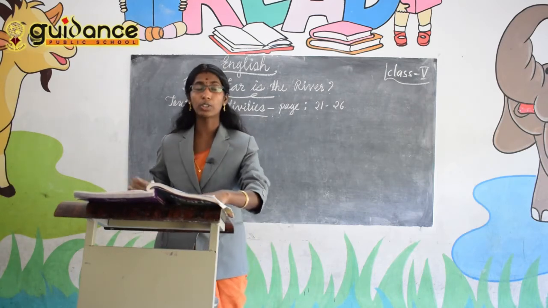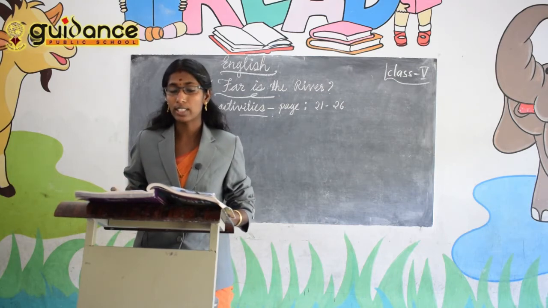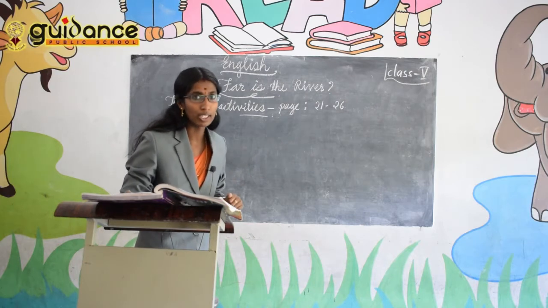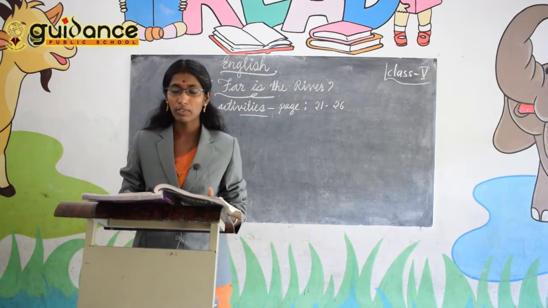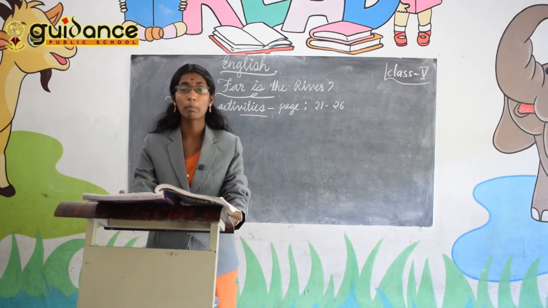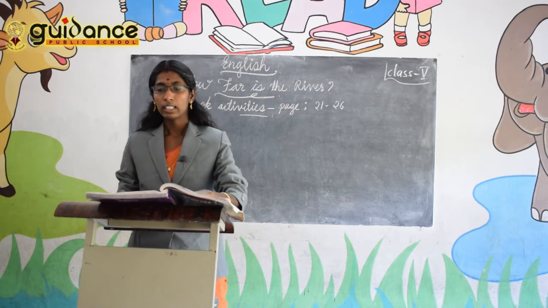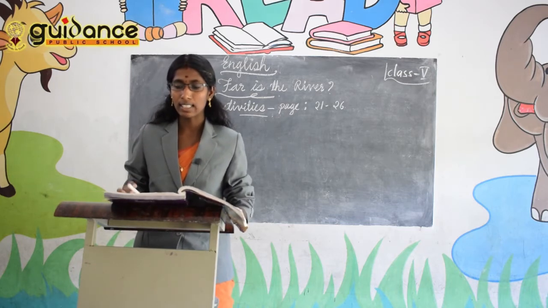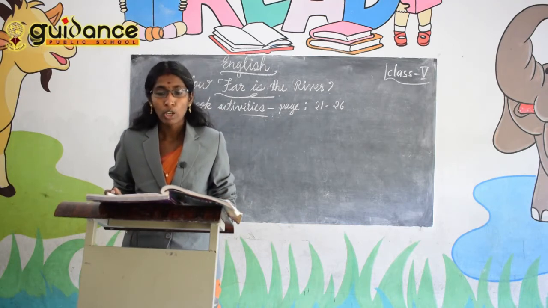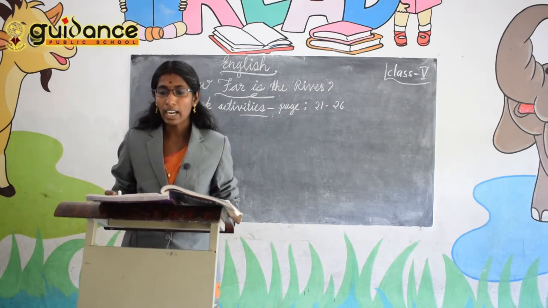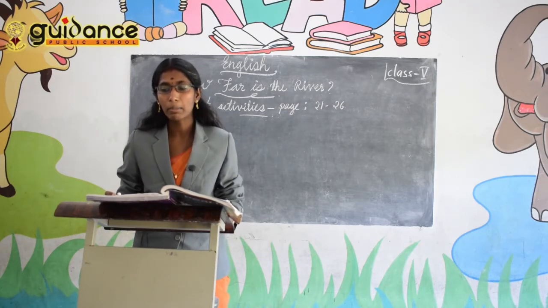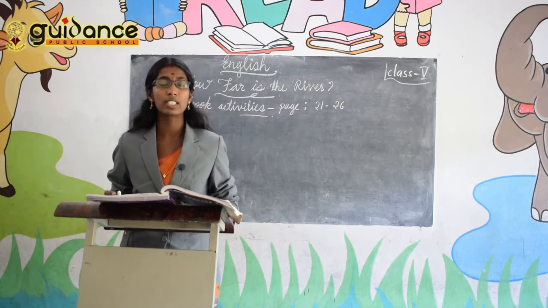So today we are going to discuss the textbook activities, which are from page number 21 to 26. All of you watch this class along with your textbook and take your textbook page number 21. The first exercise is Talk about it. A. Work with your partner, read section 1 and tick the correct answers. Discuss and compare your answers with another pair of students. Share your answers with the class.